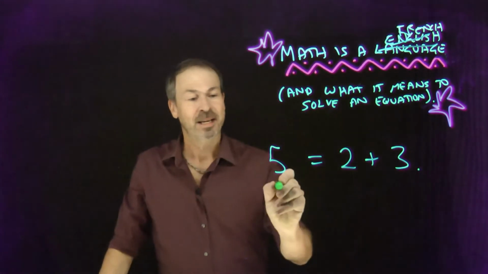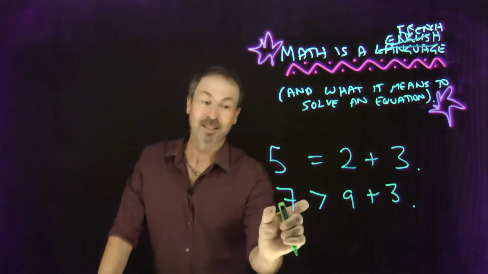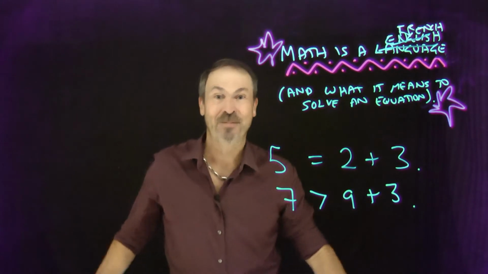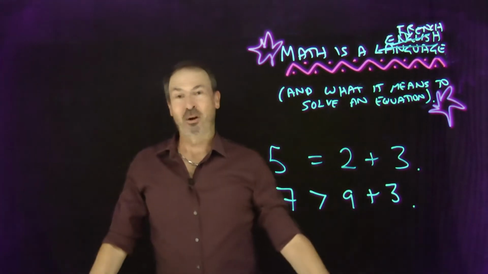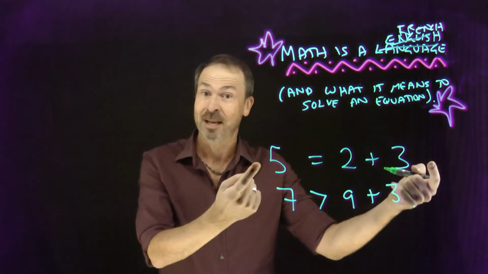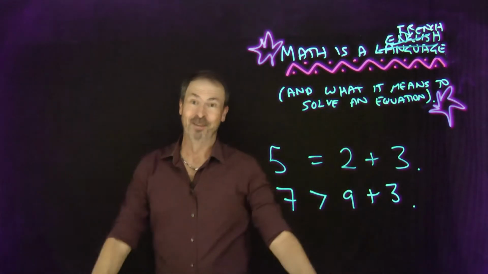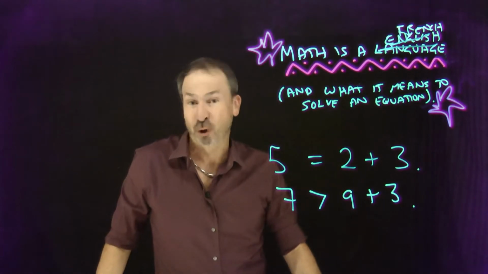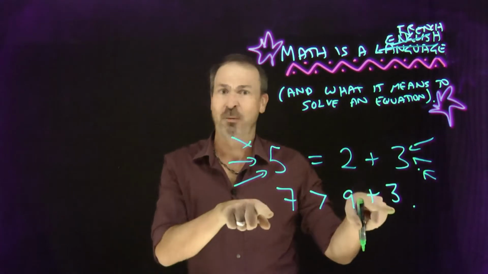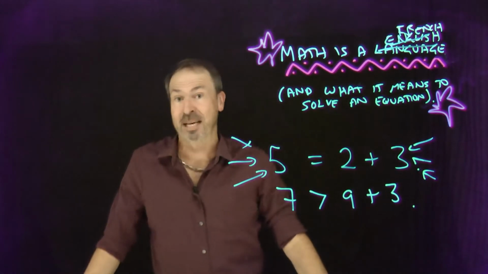Here's another sentence. 7 is greater than 9 plus 3. Period. Subject, 7. Verb, is greater than. Object, the quantity 9 plus 3. There it is, another sentence. Now you're probably looking at me a little bit funny about this one because this one turns out to be a false sentence. The other one turns out to be a true sentence. But here's the thing, sentences can be true, sentences can be false. They can go either way. Grand. But you're right, math tends to focus on truth. It likes to focus on the true sentences. So it'll probably focus on the true sentence and probably ignore this one, which is not true. Math likes truth. In fact, the study of math is about studying truth in number sentences.